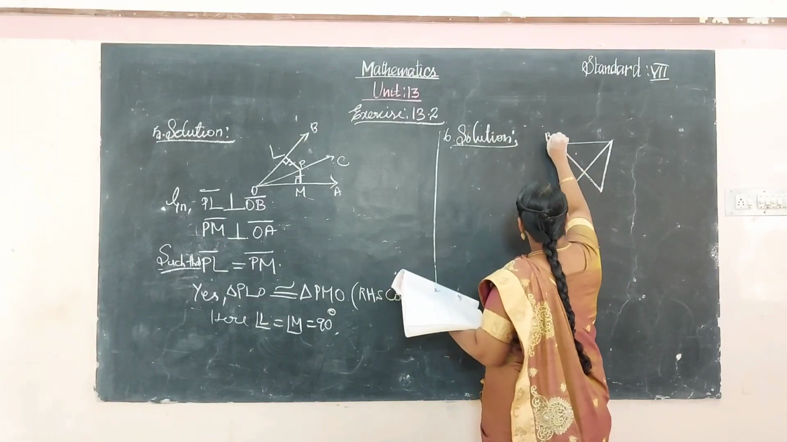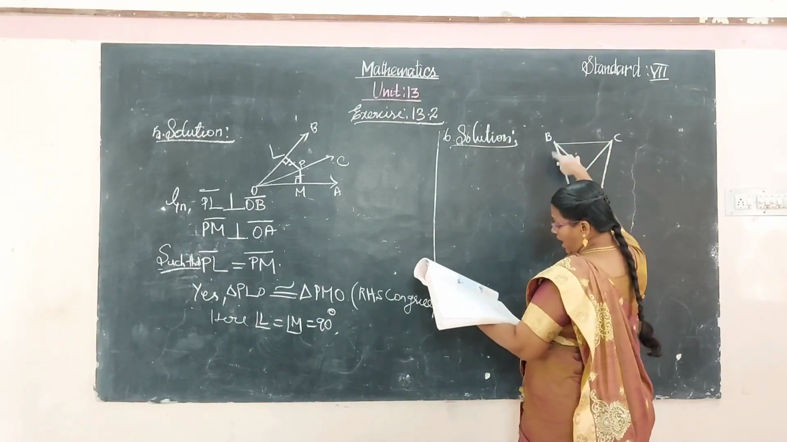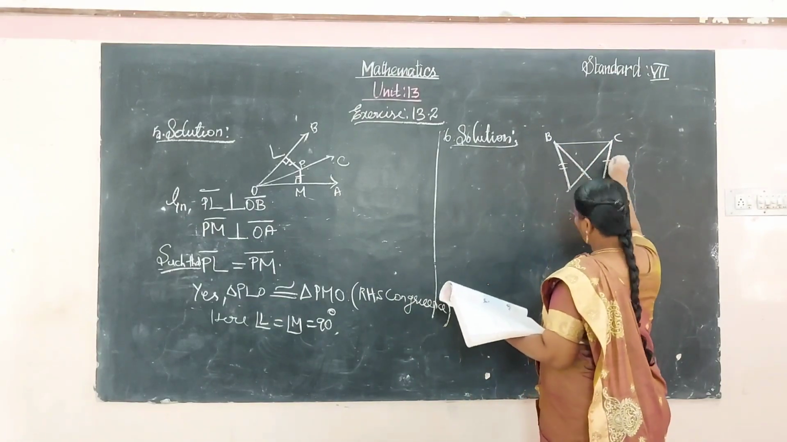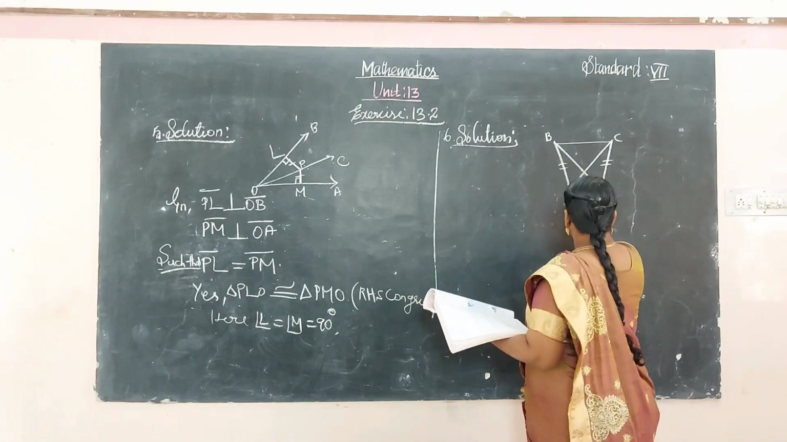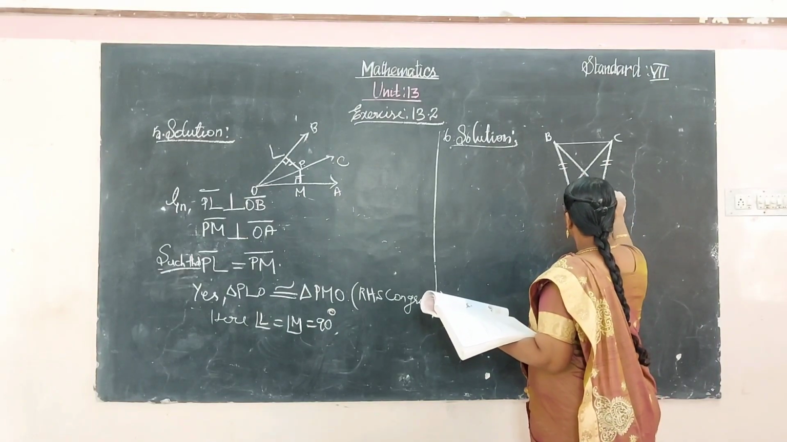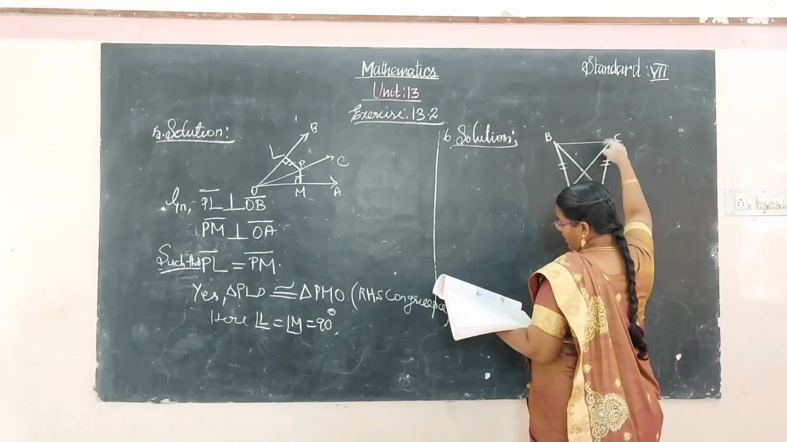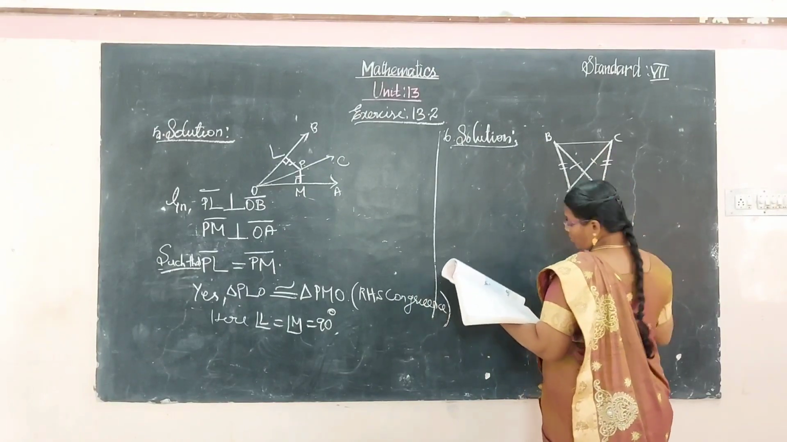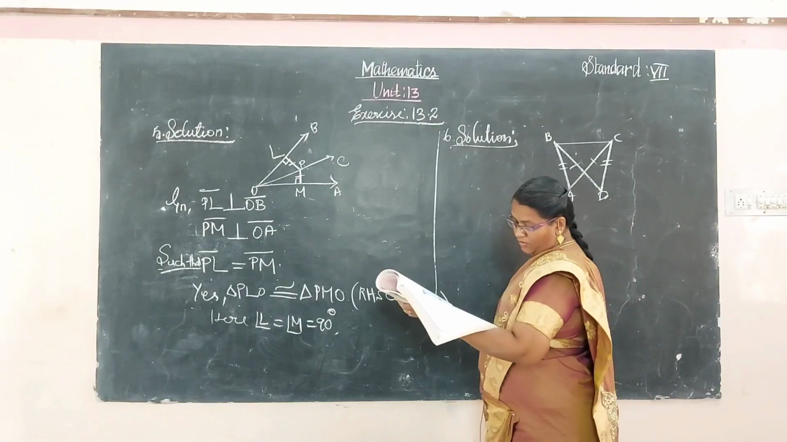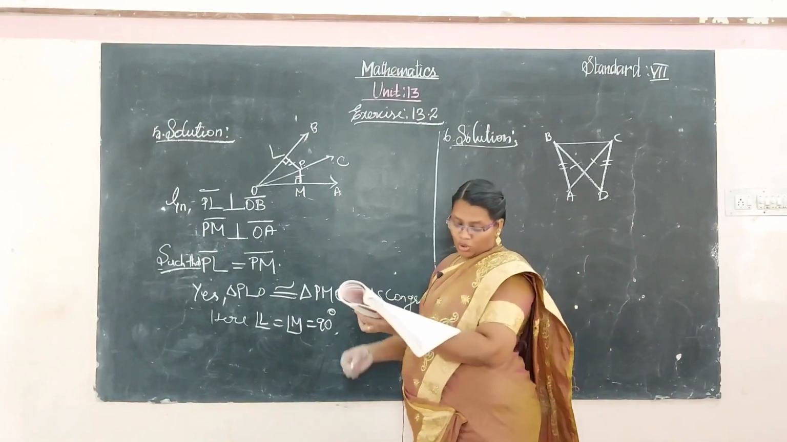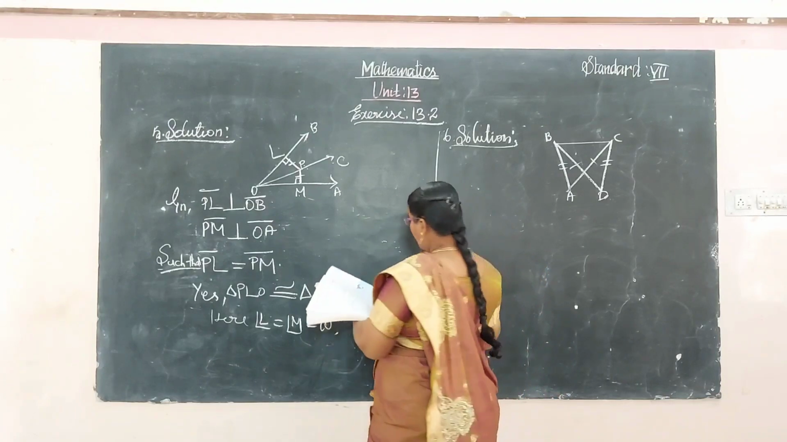BC is common for both triangles. These two are equal. AB and DC are equal, and BD and AC are also equal. Which of the following statements is true? Give the reasons to support your answers.